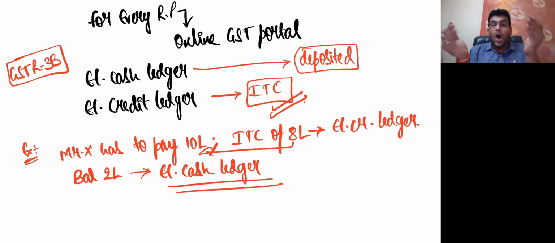I repeat one more time. On all our inward supply, whatever credit we have, that credit will be reflected in the electronic credit ledger. But the cash ledger is not like that.